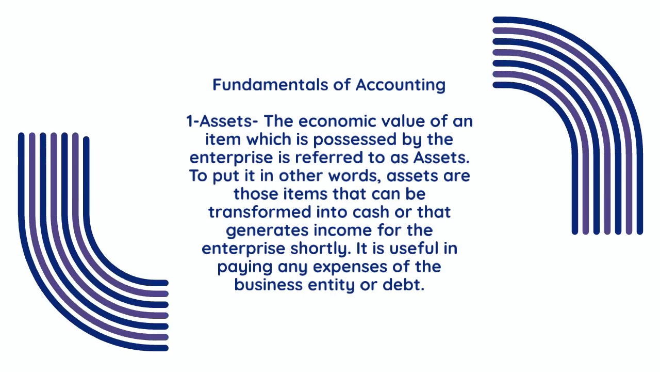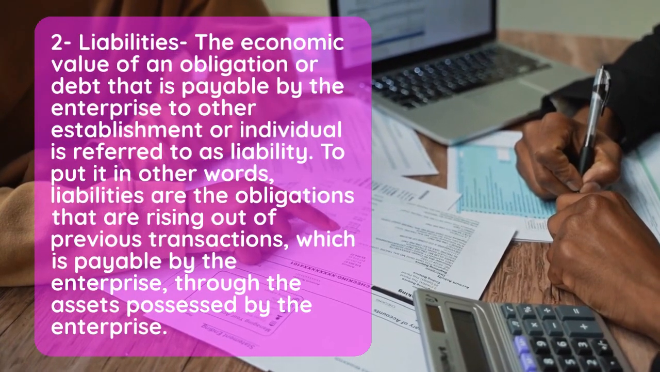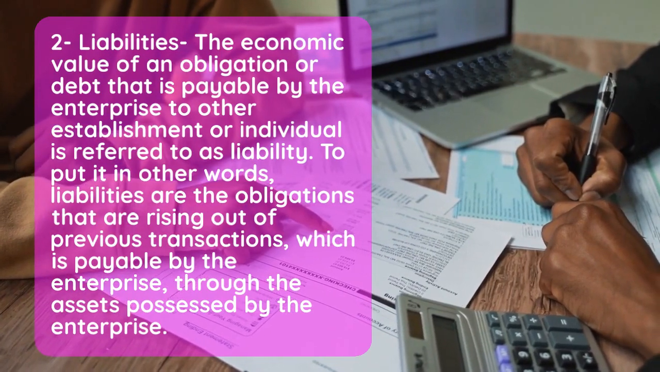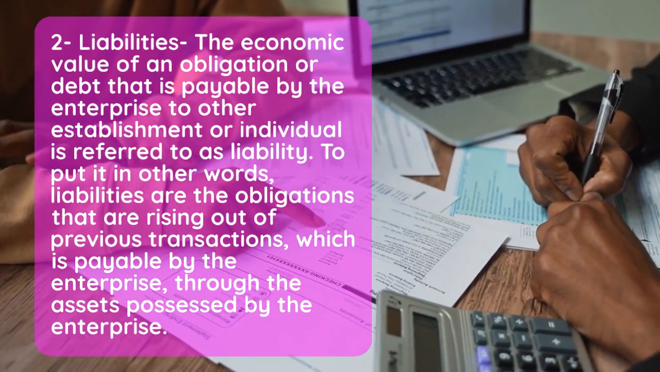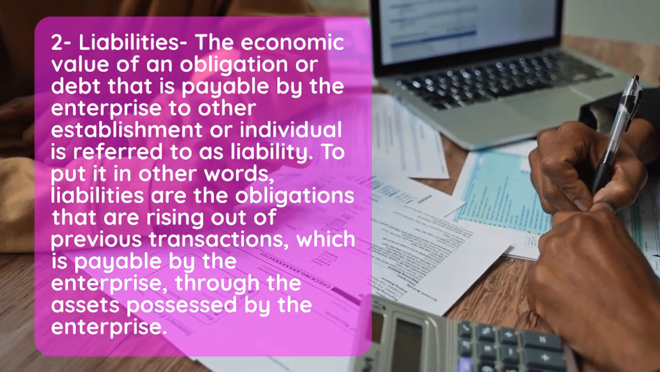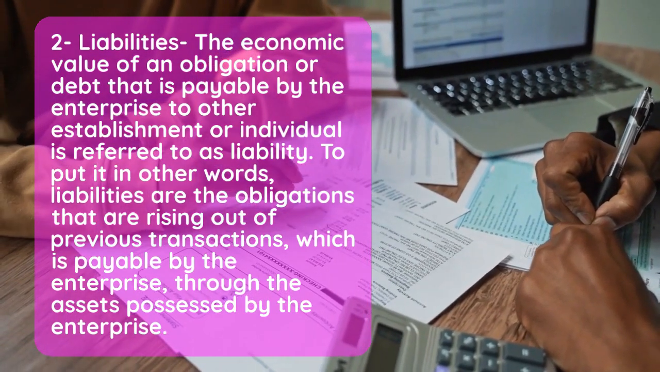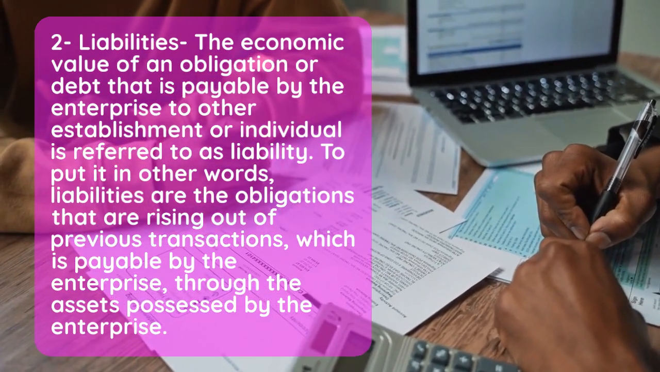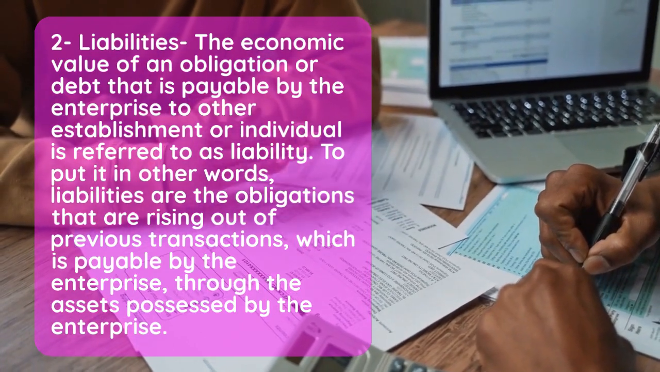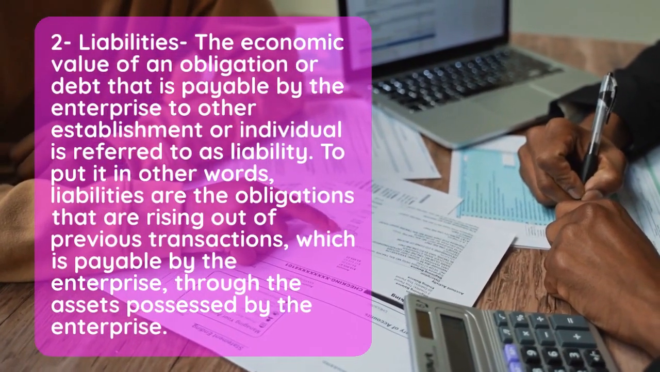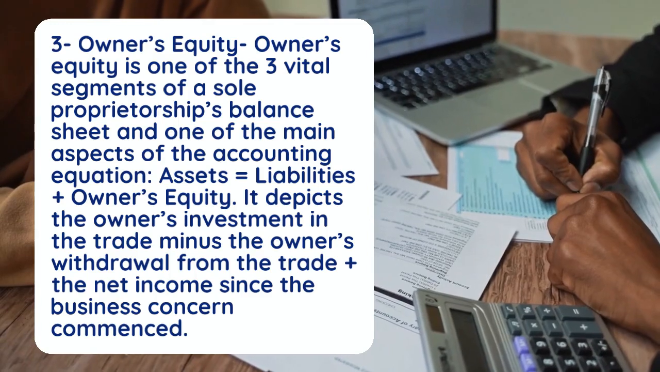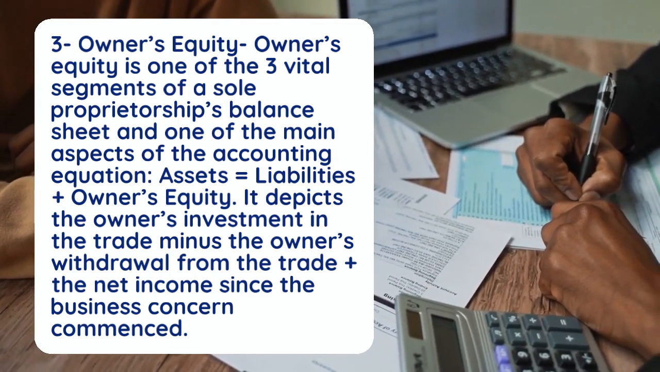1. Assets. The economic value of an item which is possessed by the enterprise is referred to as assets. To put it in other words, assets are those items that can be transformed into cash or that generate income for the enterprise shortly. They are useful in paying any expenses of the business entity or debt. 2. Liabilities. The economic value of an obligation or debt that is payable by the enterprise to another establishment or individual is referred to as liability. To put it in other words, liabilities are the obligations arising out of previous transactions, which are payable by the enterprise through the assets possessed by the enterprise.